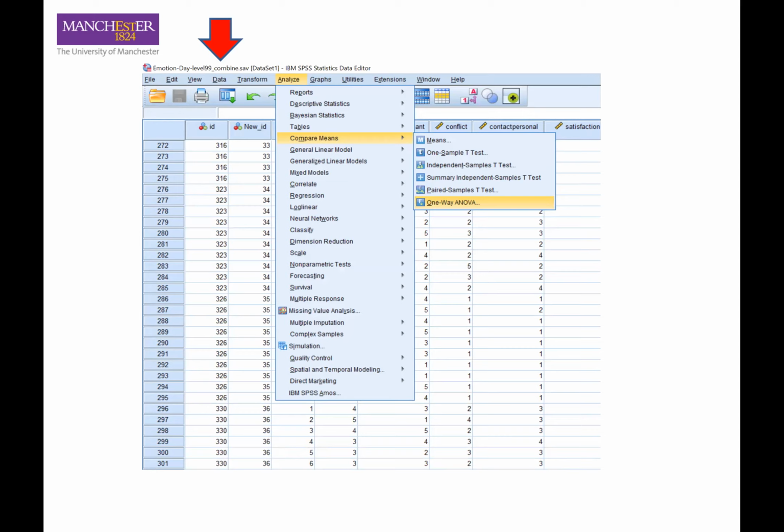The first step is we open the datasets in the SPSS software, that is the Emotion Date Level 99 combined datasets. We click on Analyze, Compare Means, and One-Way ANOVA.